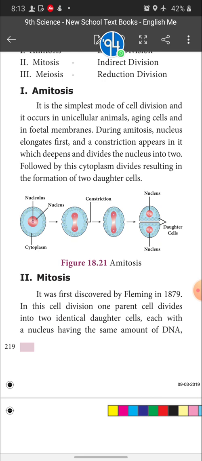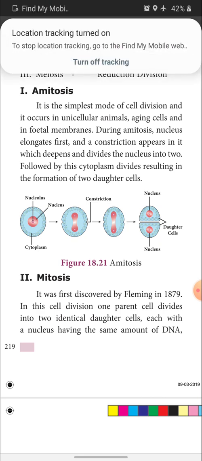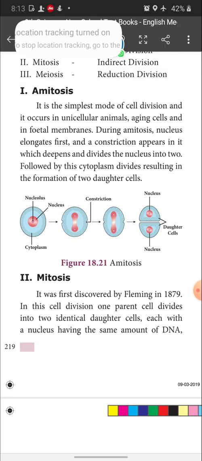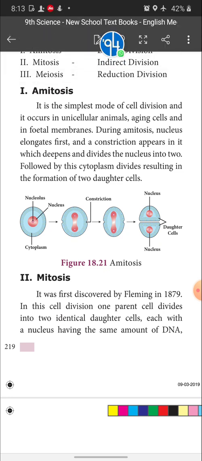In honeybees, males develop from mitosis taking place in haploid cells. In honeybees alone, mitosis takes place in haploid cells. In other animals, mitosis takes place only in the somatic cells, right? So it is understood that mitotic cell division takes place in the somatic cells of our body.